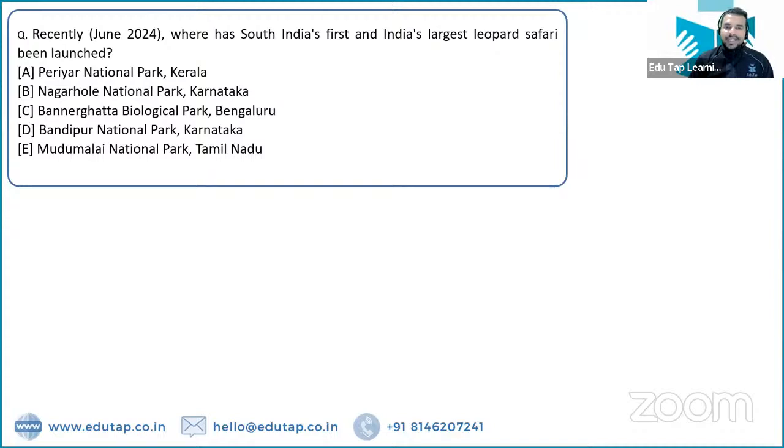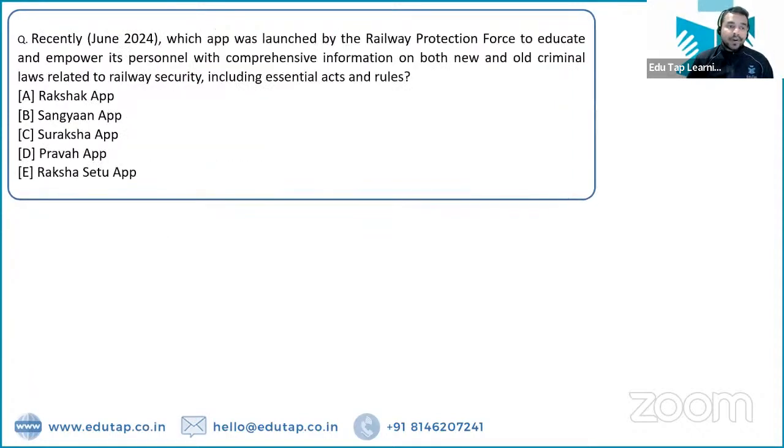Now the South India's first and India's largest leopard safari has been launched. Where has it been launched? It has been launched in Bannerghatta Biological Park, Bengaluru. So it has been launched in Bannerghatta Biological Park, Bengaluru, where South India's first and India's largest leopard safari has been launched.